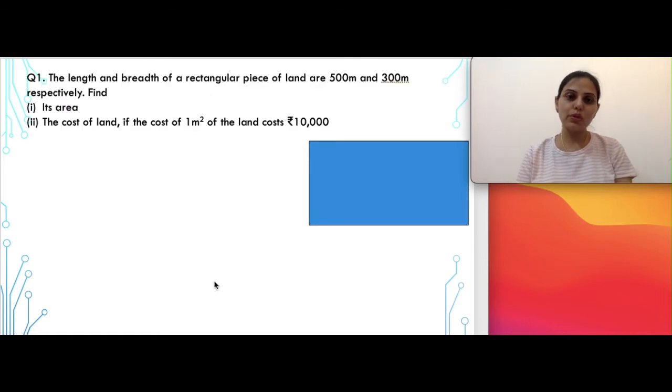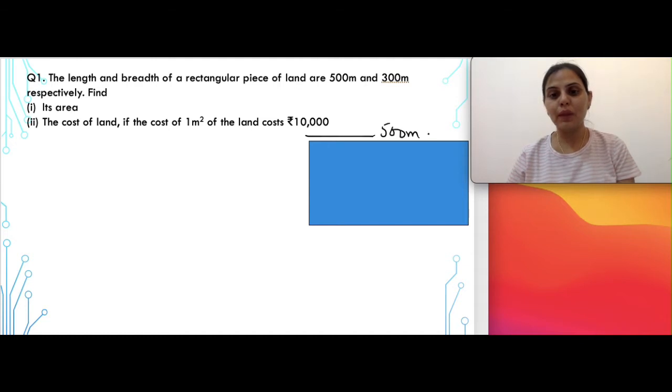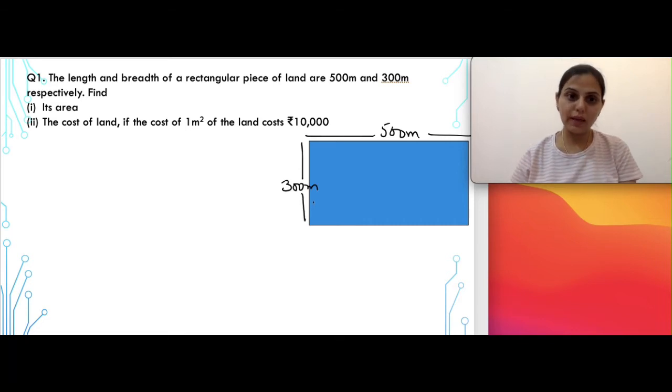This brings us to question number 1 now. In question 1, the length and breadth of a rectangular piece of land are given as 500 meters and 300 meters. The length is given as 500 meters and the breadth of this is given as 300 meters. So we are supposed to find the area, and we are also supposed to find the cost of the land if the cost of 1 meter square of the land is given to us.